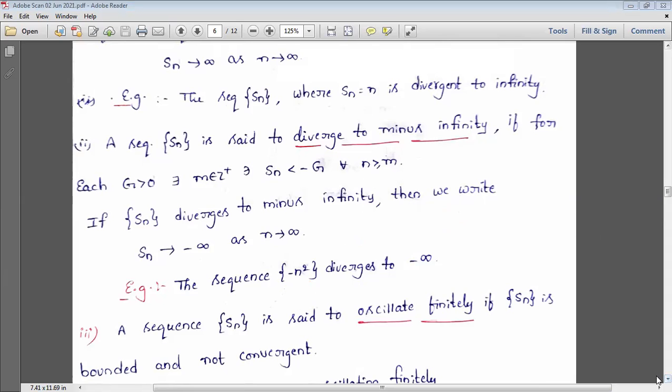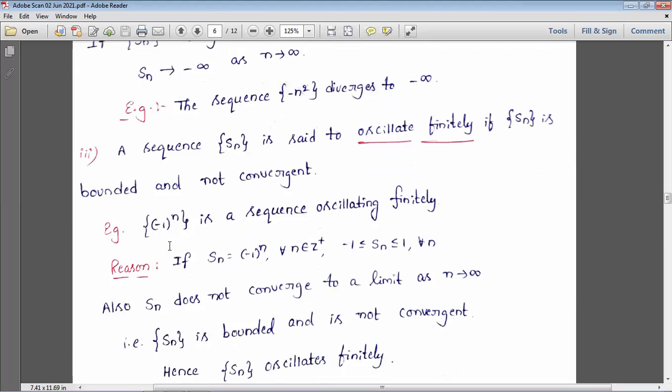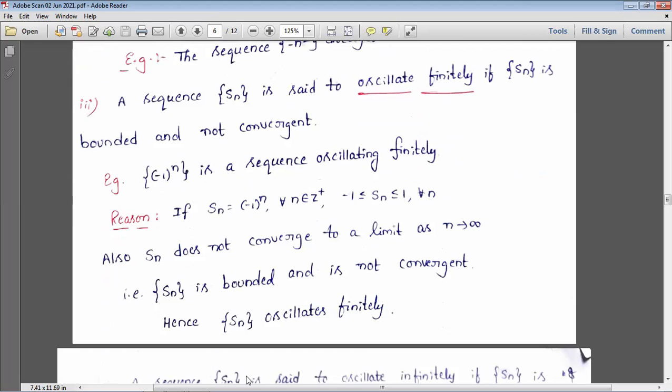Next, oscillating finitely and oscillating infinitely. What does it mean? A sequence Sn is said to oscillate finitely if the sequence Sn is bounded and not convergent. Bounded, but it should not be convergent. Simple example, minus 1 whole power n is a sequence oscillating finitely. Why? Because it is bounded, right? But is it convergent? No. First, if you write the sequence, what will we get? 1, minus 1, 1, minus 1, like that. It is bounded because bounded below existed and bounded above existed. Obviously we'll say that it is bounded.